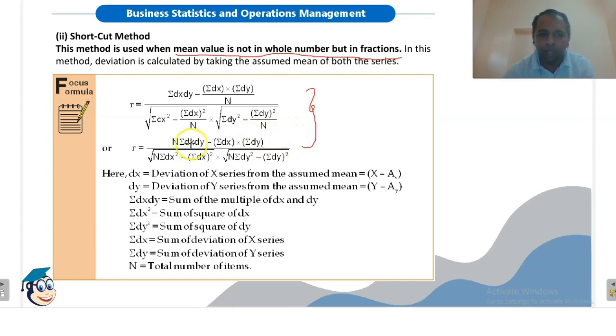Just remember this formula. Here dx and dy are deviations from the assumed mean. So in this case we will take deviations from the assumed mean.